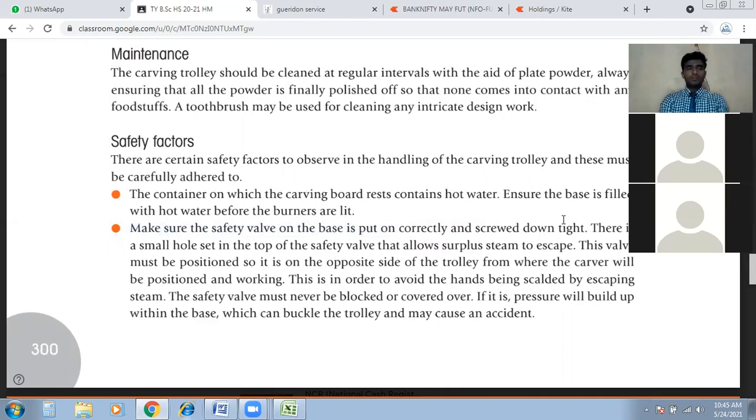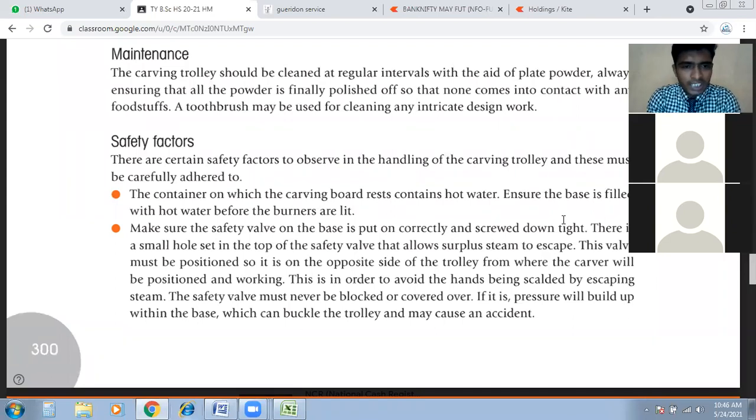So we have to tighten them, because sometimes there is a trolley. We should have a trolley stopper or safety walls like that, so that the trolley will stand firmly and will not move when we are preparing the dish, and that will not cause an accident. Okay, so those safety walls are put on correctly or screwed down tight.